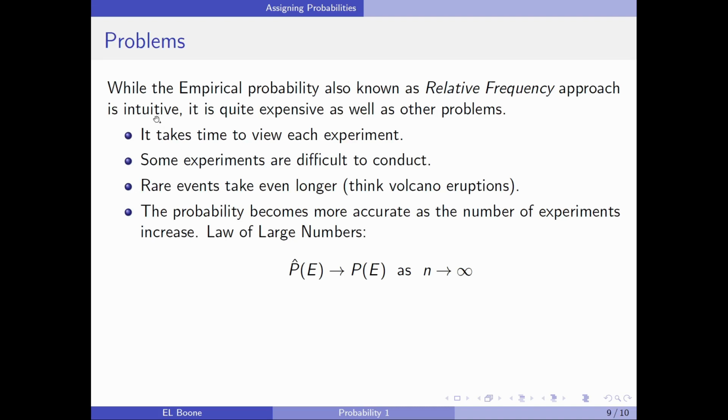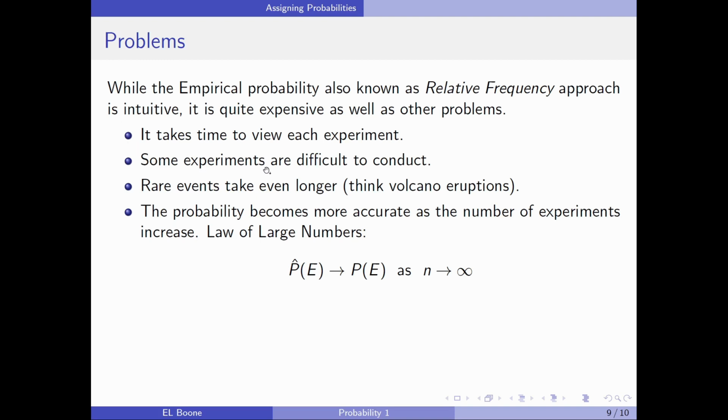Now, the problems with empirical probability, also known as relative frequency. Or rather, it's not a problem, it is an intuitive approach. You just watch and see what happens. But it's quite expensive, and it has other problems. Number one, it takes time to watch each of these experiments. While you're watching soccer, you might say it's great, but 759 goal shots across how many years was that? That took a long time to collect that information. It's not as easy as just looking everything up on the internet.